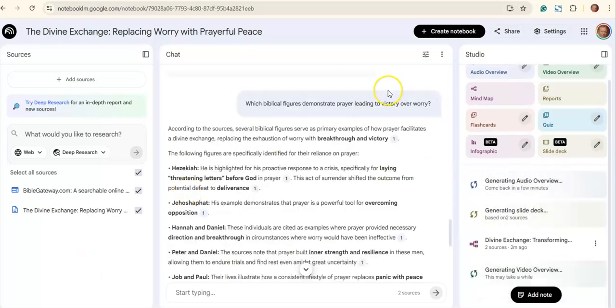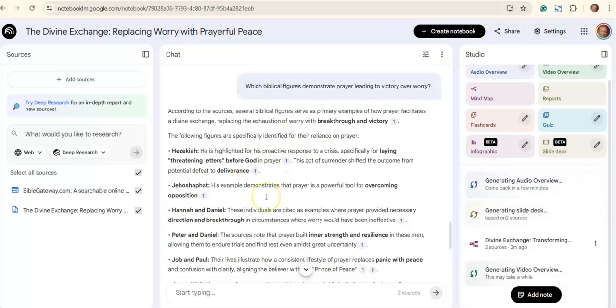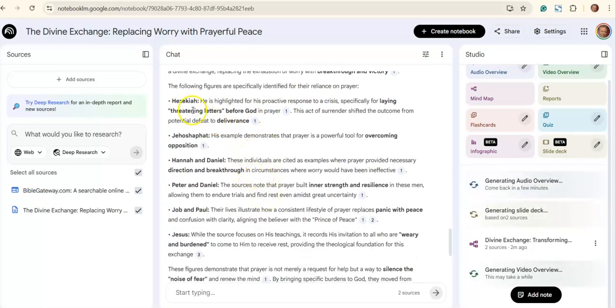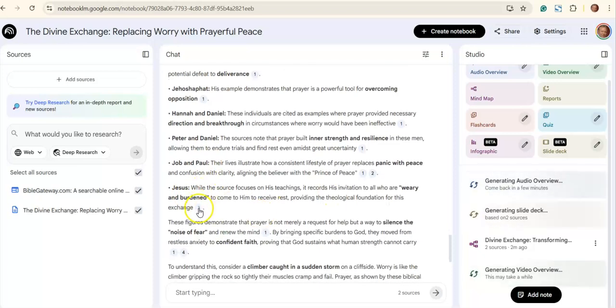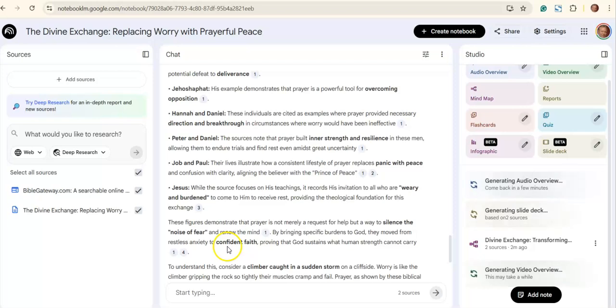So within the questions that we have a classic one here that looks at a breakthrough and victory, and it also looks at different key people within the Bible, Jesus, and it'll give us reference notes there of exactly where, for example, Bible Gateway, a well-recognized site, will actually give us additional information.